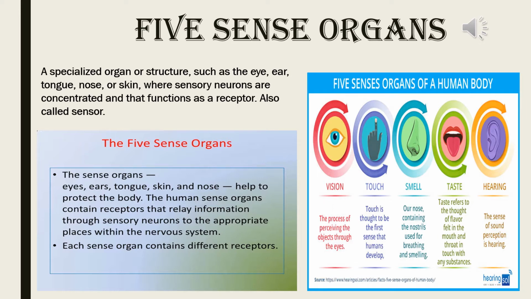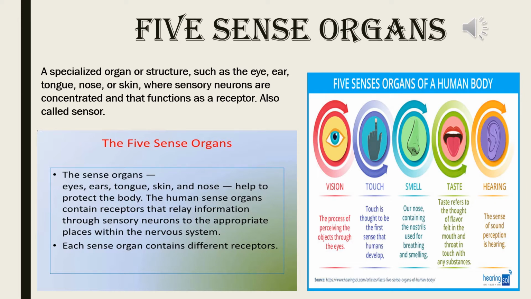Each sense organ contains different receptors. See the diagram. First, vision, the process of perceiving objects through the eyes. Second, touch. Touch is thought to be the first sense that humans develop. Next one, smell.